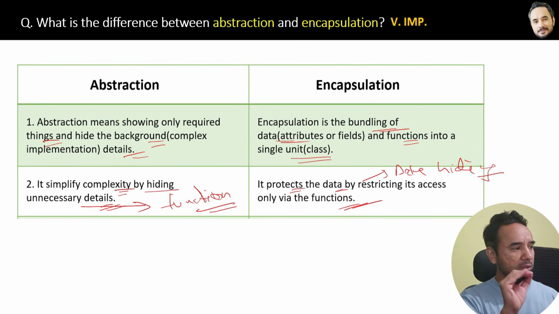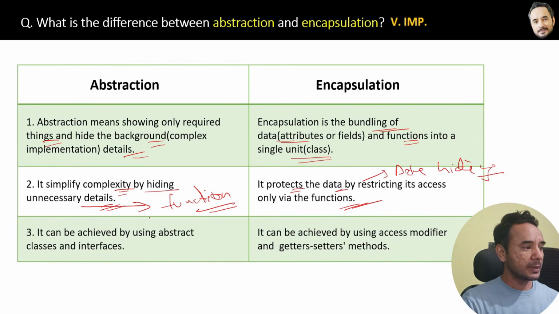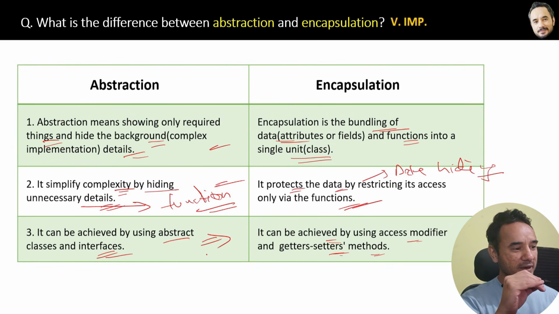The next difference is, abstraction can be achieved by abstract classes and interfaces, whereas encapsulation can be achieved by access modifiers and getter and setter methods. I already explained all these points. So basically the first is the definition, the second is the benefit, and the third is the implementation. Great. So these are the differences between abstraction and encapsulation.